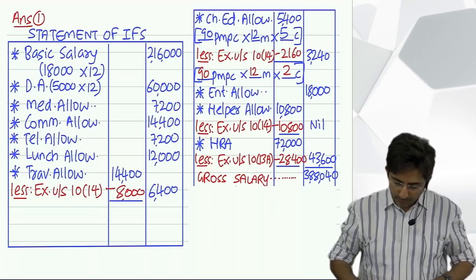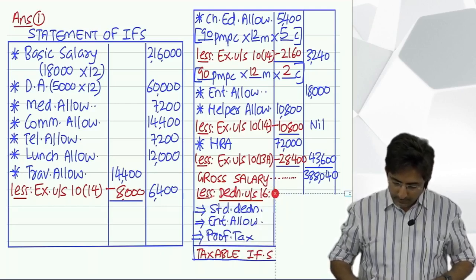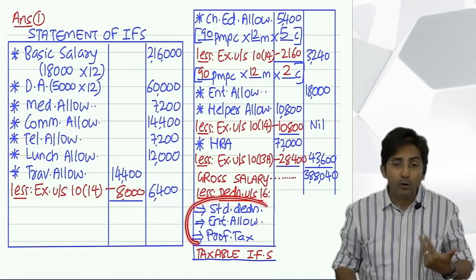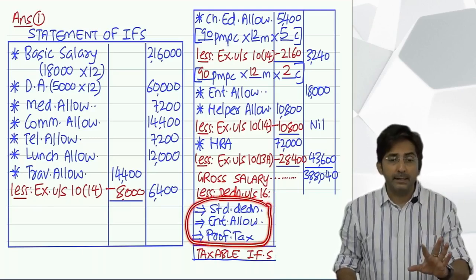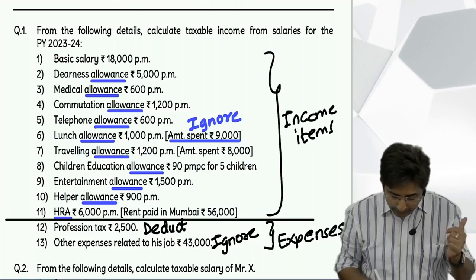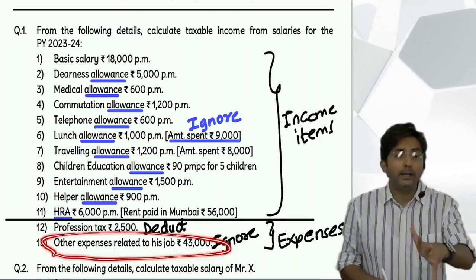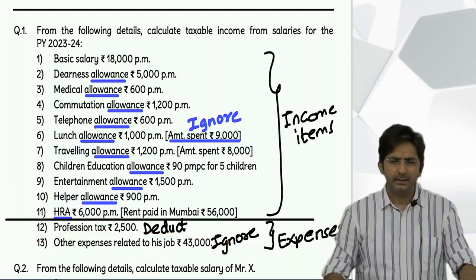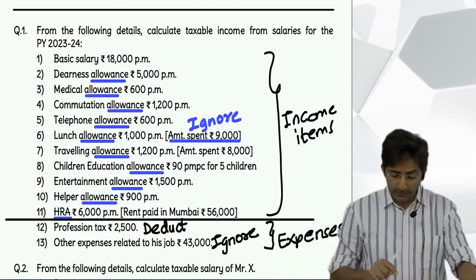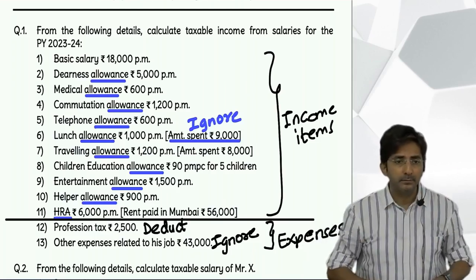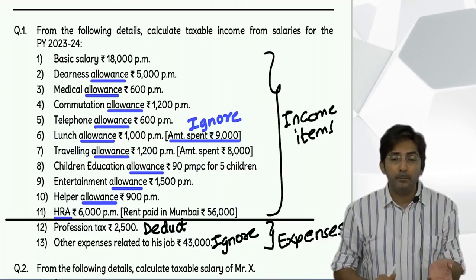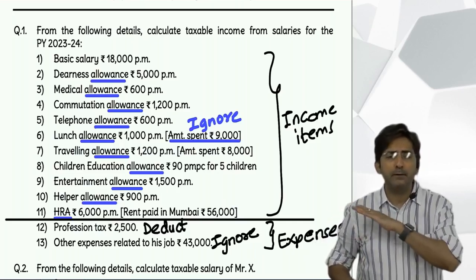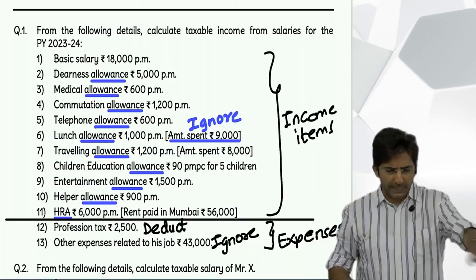Then see here, look at this. These three things you should always write, whether they are there or not there in the question. Standard deduction you have to always write. Even if other expenses were not given, still there is a standard. Standard means standardized, it's fixed. It's a straight 50,000 deduction even if in the question there are zero expenses, irrespective of whether the employee has to incur expense in his job or not. Everyone gets a flat, straight 50,000 deduction.